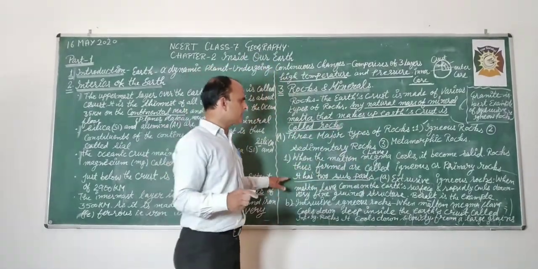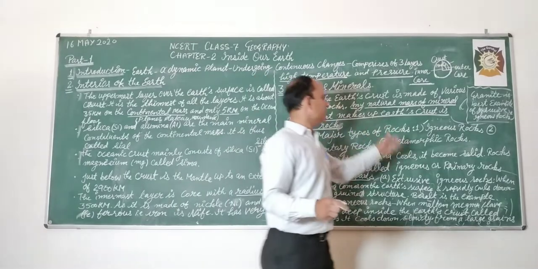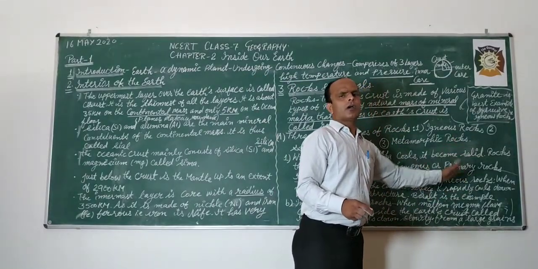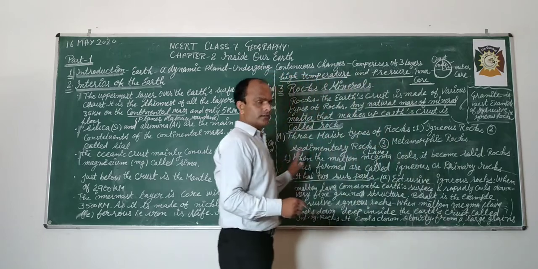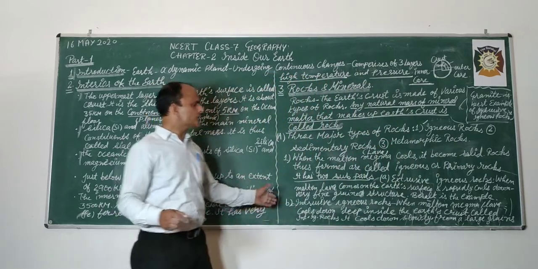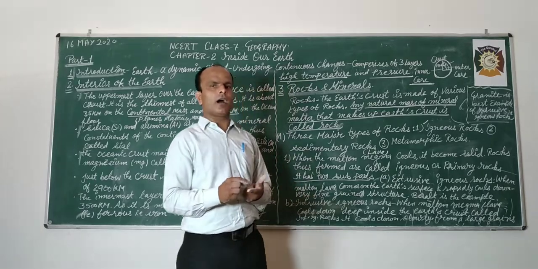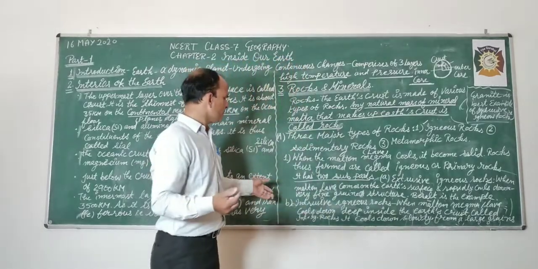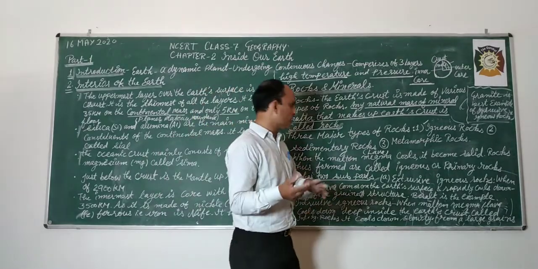And the best example of this igneous rock is basalt. Next, intrusive igneous rocks. आंतरिक आग्नेय चट्टानें, वो क्या होती हैं? इंट्रूसिव igneous, जो आंतरिक होती है.